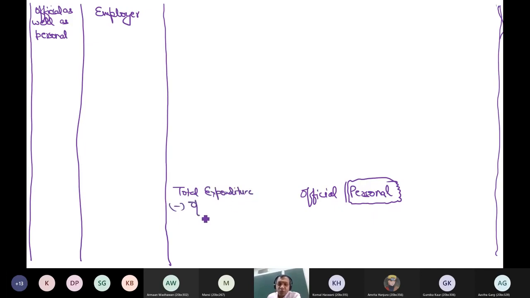From this you will deduct official expenditure. Then you will say that this is the expenditure which is incurred for personal use. Am I right or not? If I know that actual petrol and maintenance expenses are 2,10,000 per year and for official use only 70,000, then I can say that 1,40,000 is the expenditure incurred for personal purpose. So the employee should be taxed for 1,40,000. Is this point understood or not?